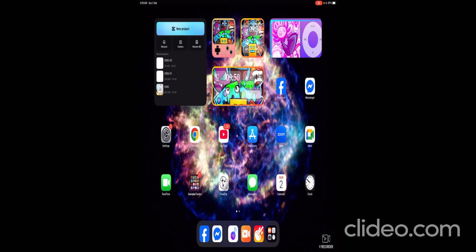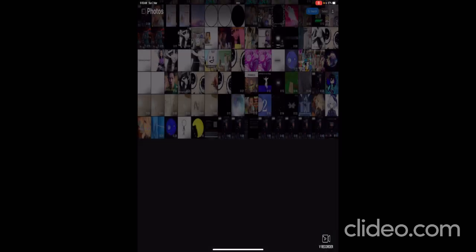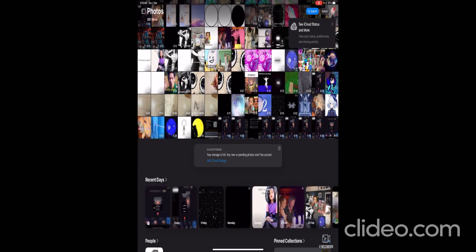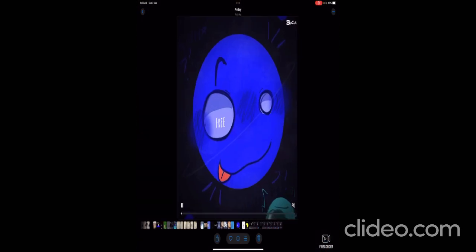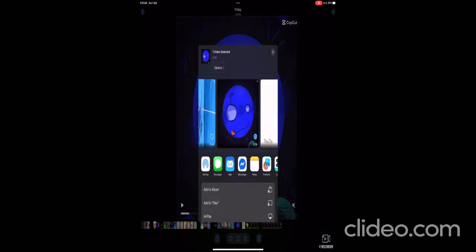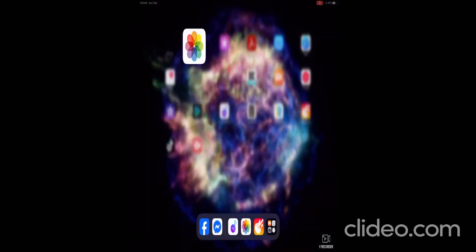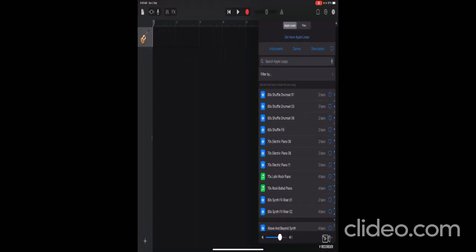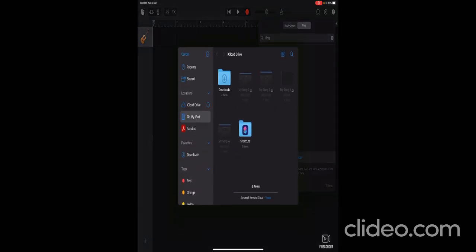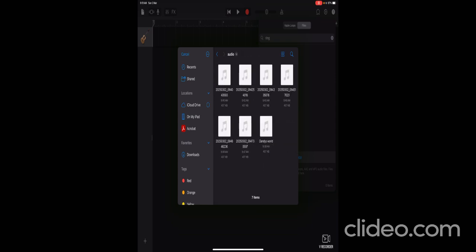Okay. So I'm gonna go to photos. Okay, so I have to save this to files, I think. Okay, add to files. There. Now you go to GarageBand. Now go to files, browse from the files app. Now go to ringtone maker, audio 7 items. You get the one you named.